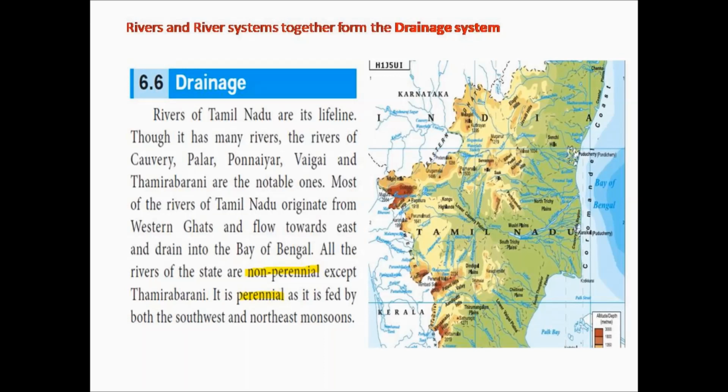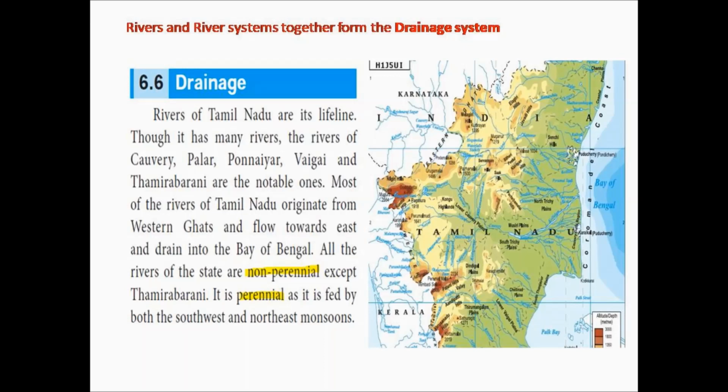rivers of Tamil Nadu are its lifeline. So rivers are absolutely important in our day-to-day life. Though there are many rivers in Tamil Nadu, some of the famous rivers are Kaveri, Palar, Ponnaiyar, Vaigai and Tamarabarni.